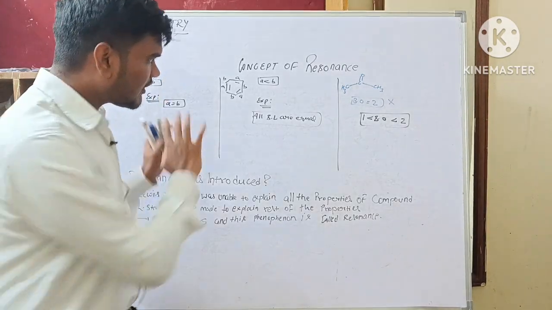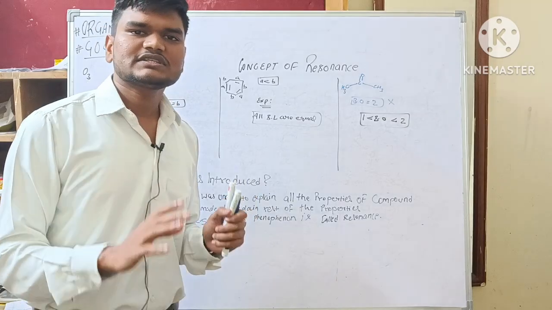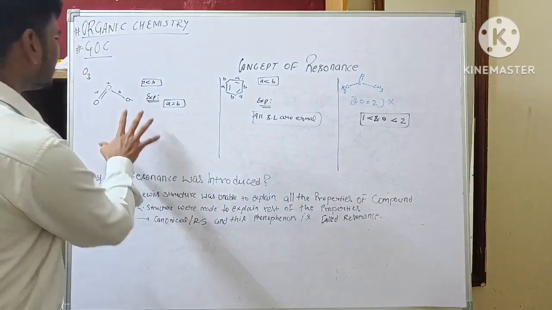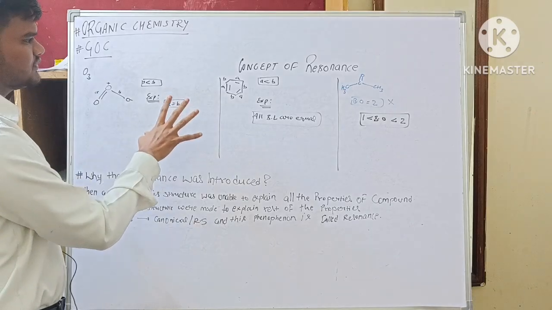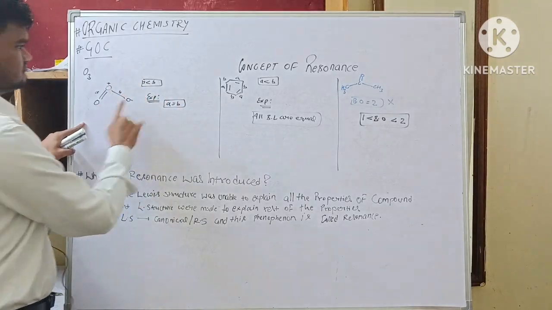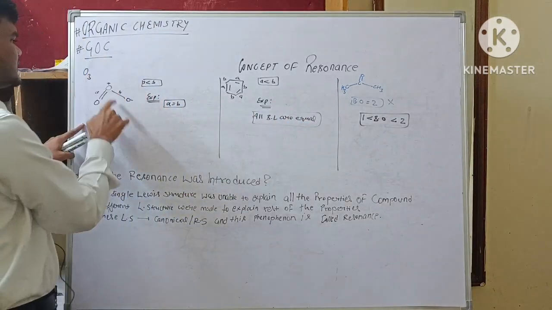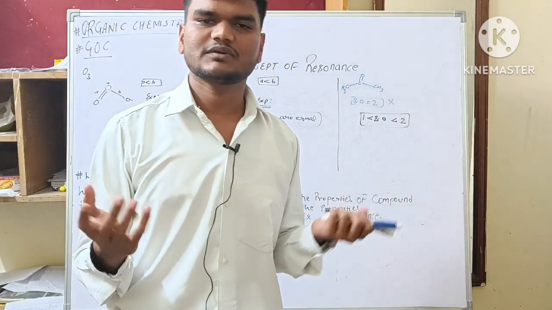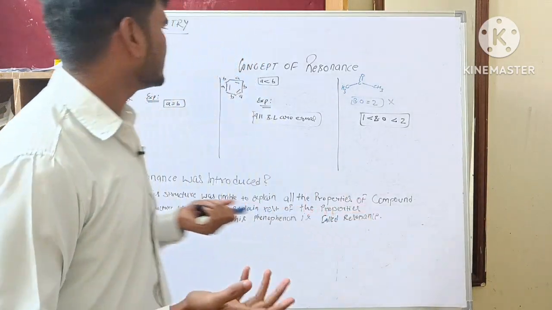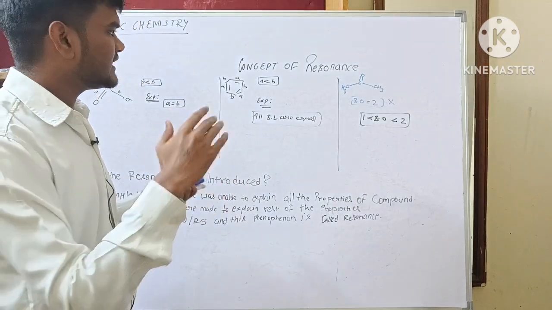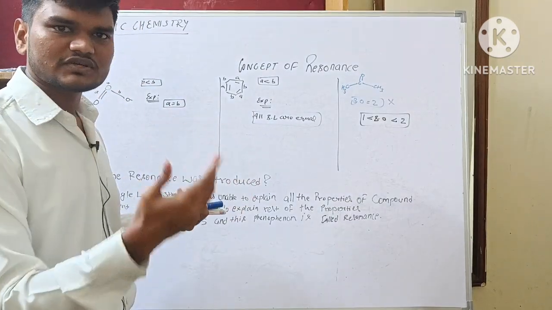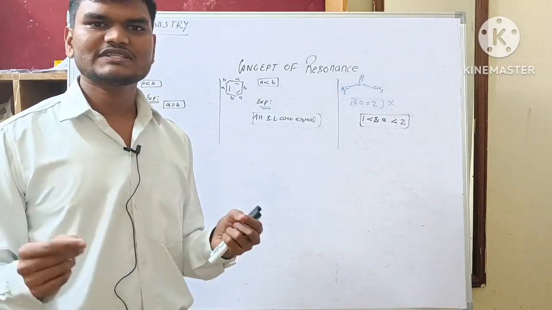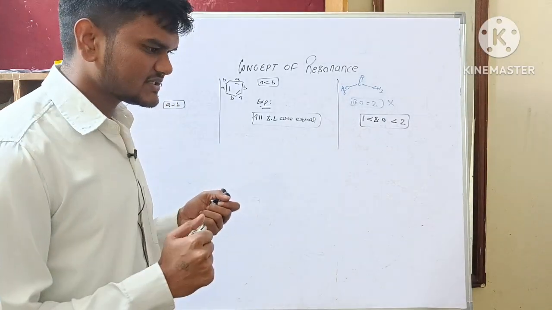To explain all these, the concept of resonance was introduced. When a single Lewis structure of any molecule is not enough to explain all the properties of the molecule, we develop the idea of resonance.